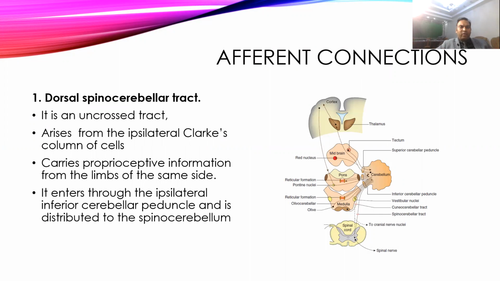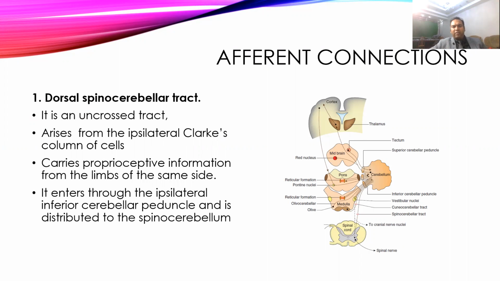Then, more specifically, if you want to see the various afferent connections of the cerebellum, first we talk about the dorsal spinocerebellar tract.